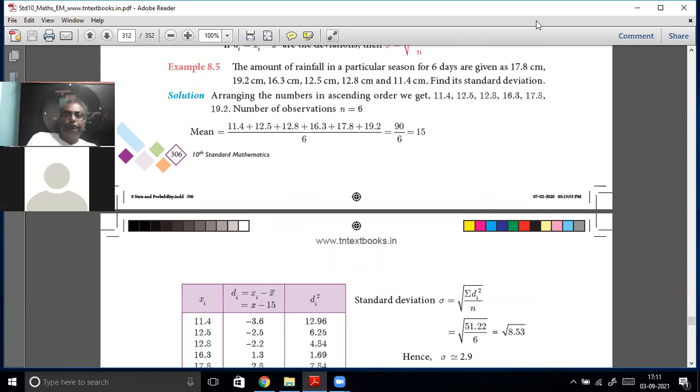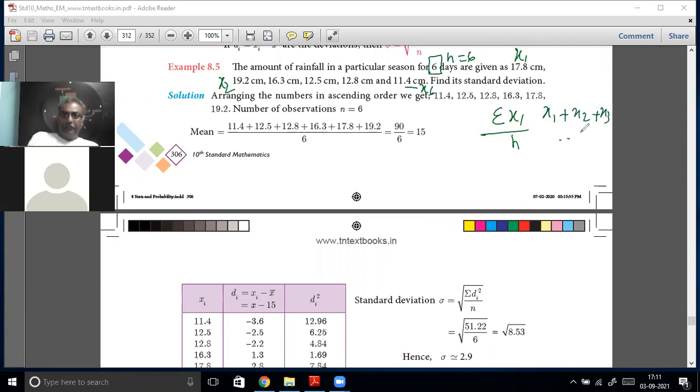Now, amount of rainfall for a particular season for 6 days. This is x1, then this is x2, like that this is x6, given. You don't have to arrange the numbers. Mean is nothing but sigma x i by n. n is 6 because there are 6 days. Then you add up everything: x1 plus x2 plus x3 till x6, divided by n.